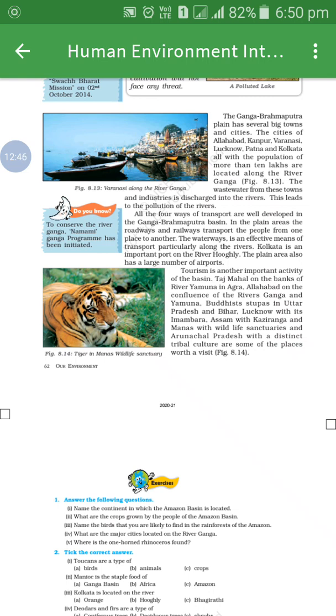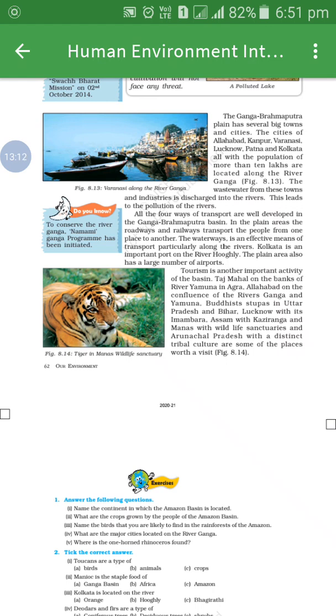Most of the rivers are polluted. Why are they polluted? Because wastewater from these towns and industries is discharged into the rivers. As students know, in the big cities, if industries are there, what happens over there? More and more pollution and more waste.